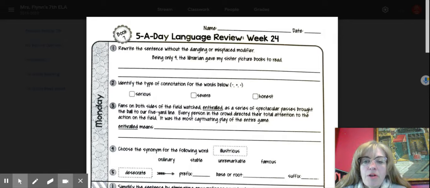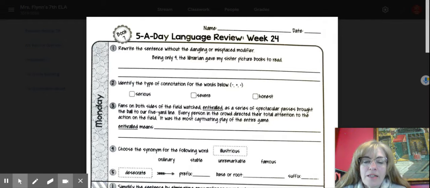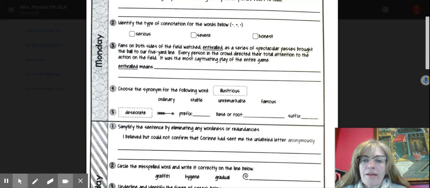You have the 3 words serious, severe, or honest. So please make sure that you choose which one is more positive connotation, negative, and then neutral. Remember, I always started with negative when I was in class. Number 3, enthralled. Use the context to figure out what enthralled means.